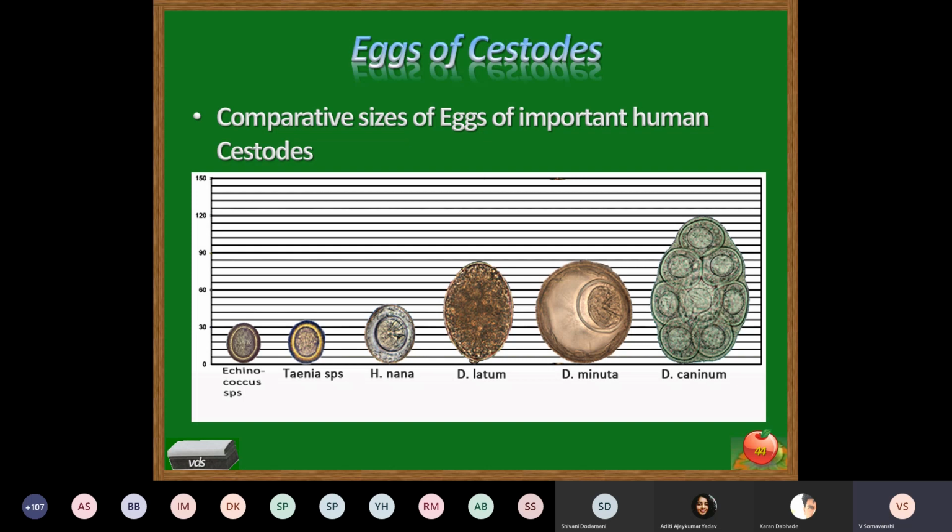D. latum measures about just 85 micron in size. Similar size of D. minuta, it is spherical, and D. caninum, or Dipylidium caninum, which is the largest cestode egg.